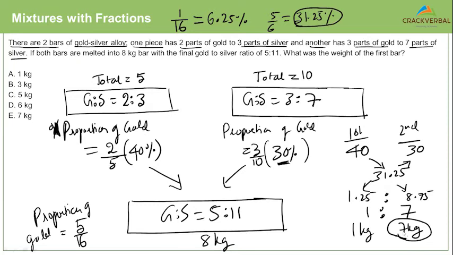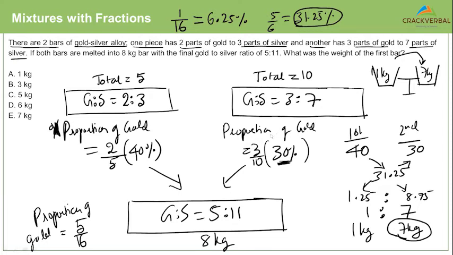You have put 7 kilograms of the second one, so it's obvious that your final mixture will be very, very close to 30, not to 40. That's how weighted average works. I told you earlier, weighted average works like a balance. You have put 1 kg here, but 7 kg here, so the overall average will obviously be very close to the second one.